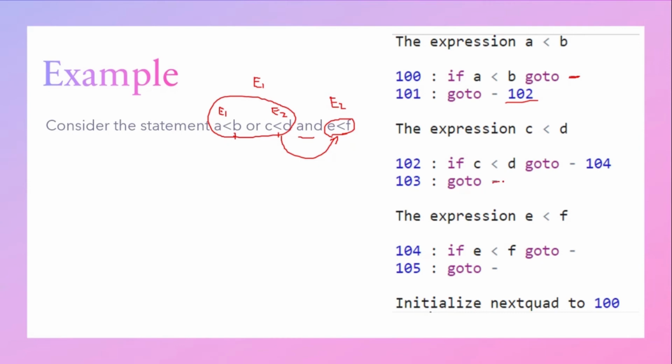Then in 103 we will have some go to statements. So this will indicate what? This will indicate the false list labels. Okay. Then for the expression E less than F, this starts with statement 104. If E is less than F, if the condition is true, we will go to some position outside the loop, because all the conditions have been checked. Then in 105 also we will make a go to statement. Now let us check how the backpatch semantic rules are used for obtaining the positions of these go to statements.